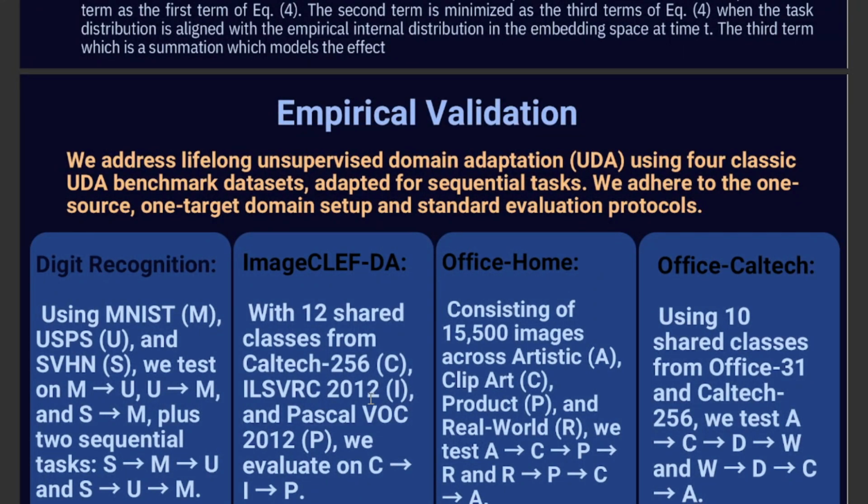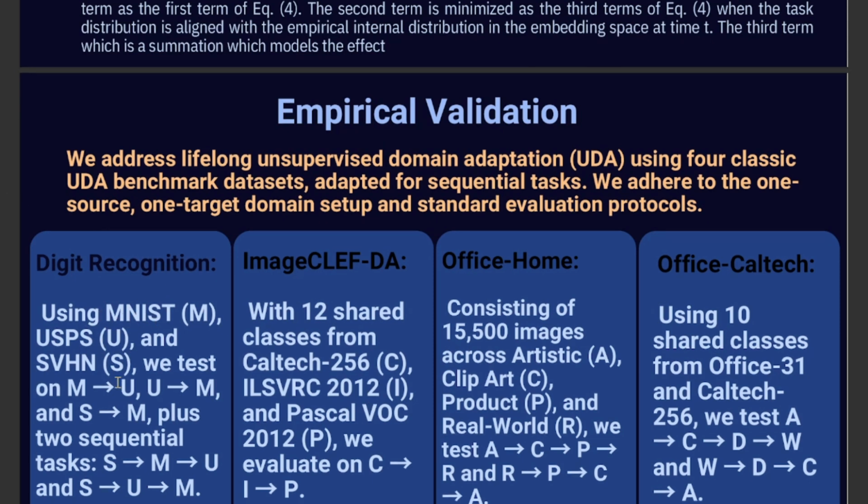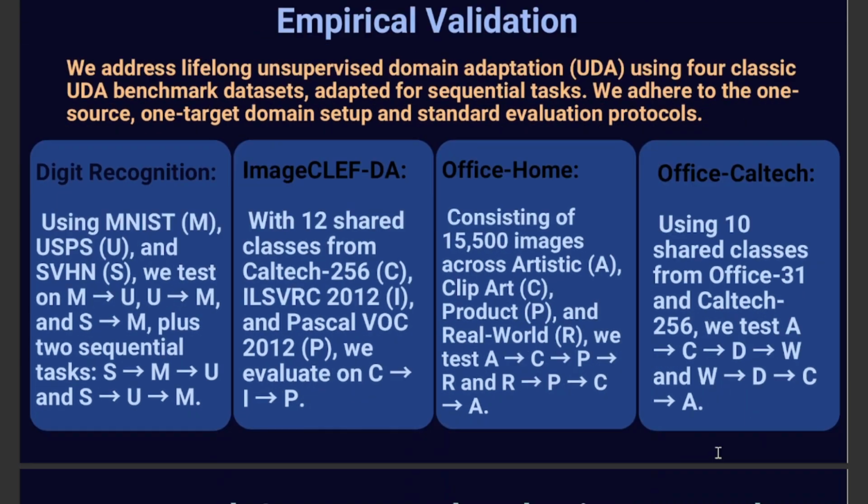So now coming on to empirical validation. We will be using different types of datasets for different tasks and we'll validate this model. For digit recognition, we'll be using MNIST, USPS and SVHN in such sequential order. Similarly for ImageCLEF-DA, we will be using these models. For the Office part, we'll be using these models, and for Office-Caltech, we'll be using these models.